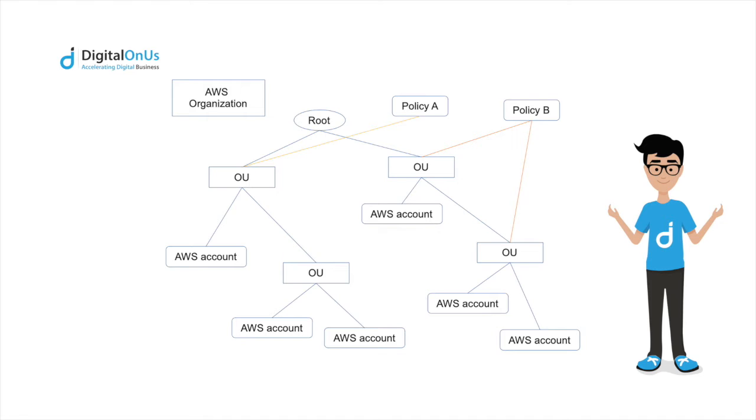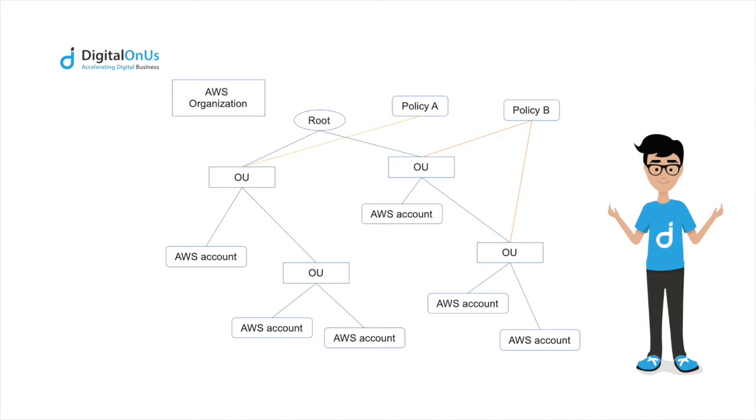Under this root, you can create organizational units to logically group your accounts and arrange these organizational units into a hierarchy that best matches your business needs. An organizational unit is a group of AWS accounts within an organization. An organizational unit can also contain other organizational units, enabling you to create a hierarchy.